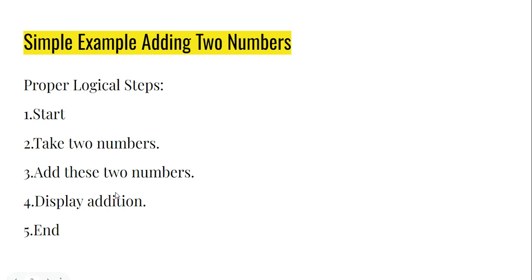Why? Because each programming language has some set of rules. We have to follow those rules, and then we can write programs in that language. For example, if I want to execute this task using the Python programming language, I have to write Python code, following Python's syntax rules and all other rules. Then I will execute that code, my task will be successfully completed, and I will get the proper output.